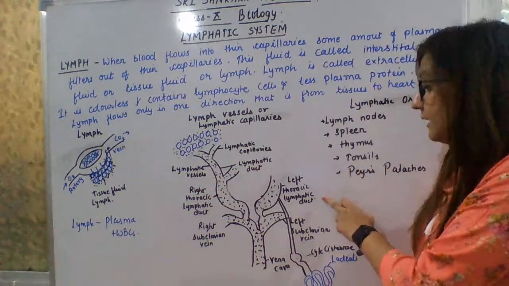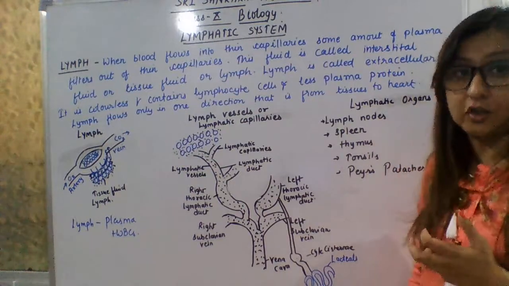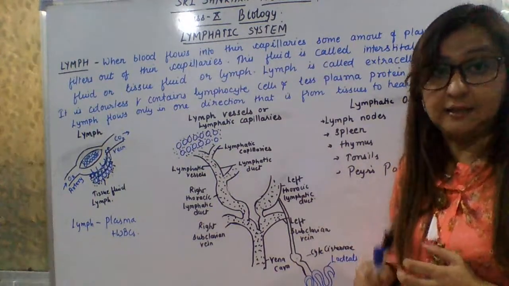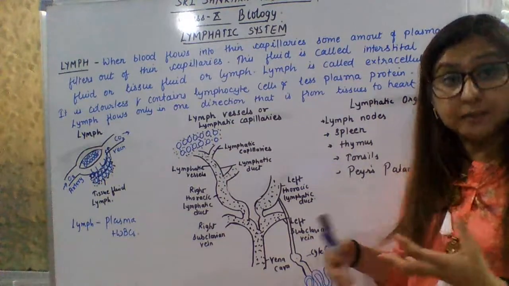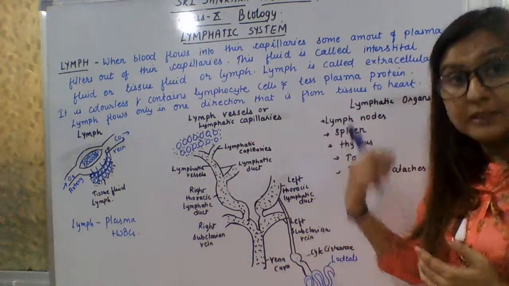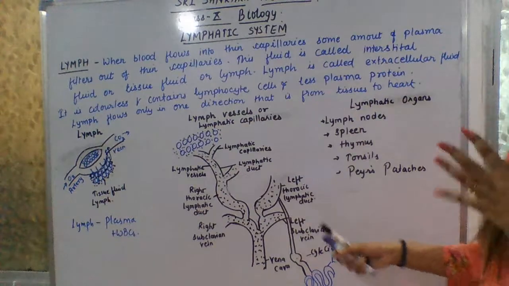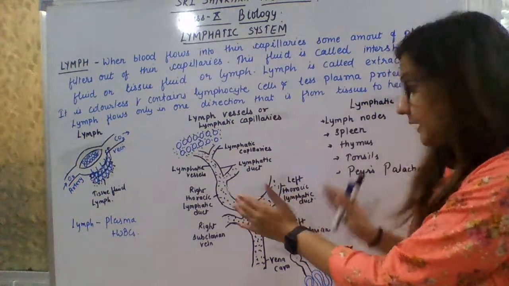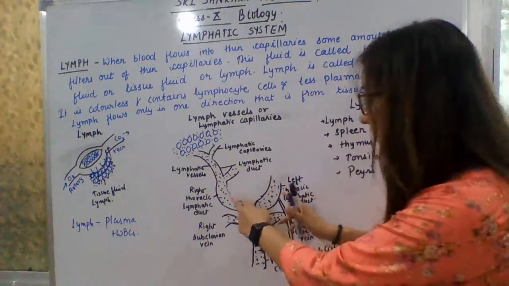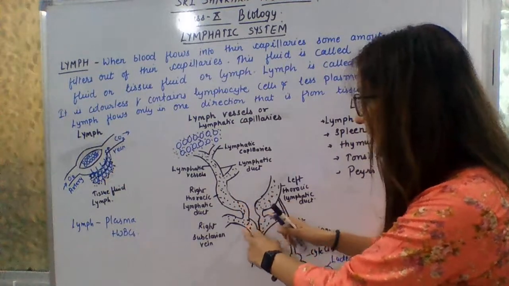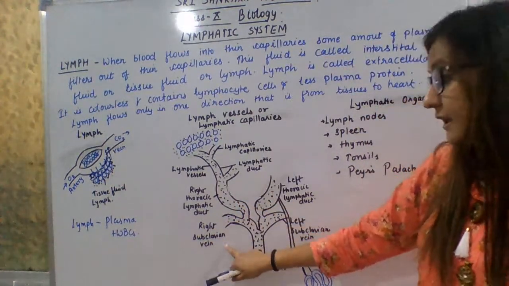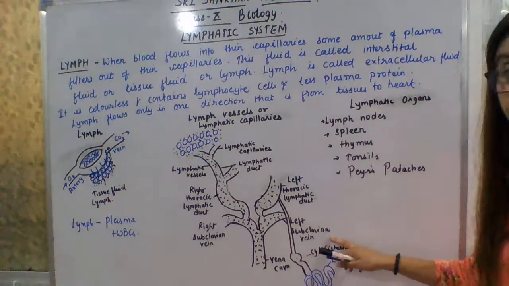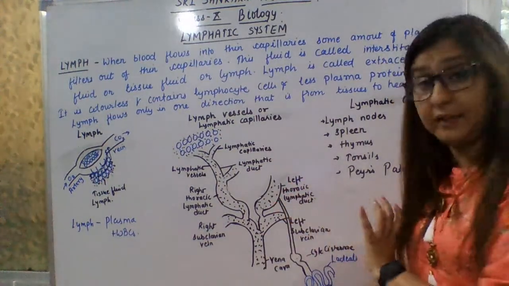And the left thoracic lymphatic duct is the largest duct of the lymphatic vessels. It is the largest duct. It carries all the lymph of the left side of your body. After that, the lymphatic ducts combine and get joined with the right subclavian vein and left subclavian vein. Now it comes to the vein.